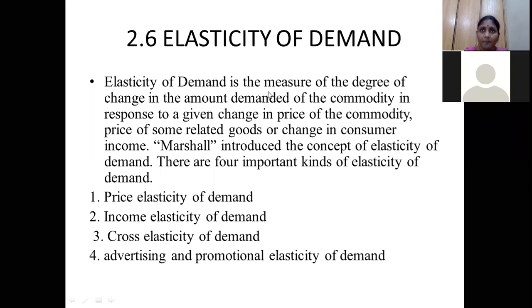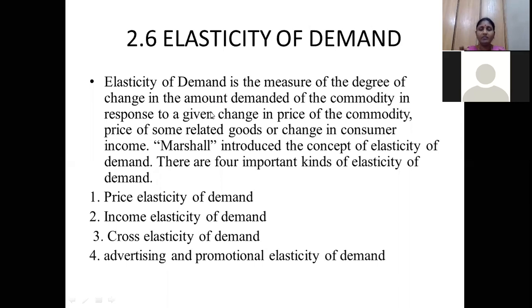Suppose I give a 5% discount on a product. The quantity demanded increases. How much does it increase? What is the rate of change? Whether the increase is 10 units or 15 units, that rate of change in the amount demanded of a commodity in response to a given change in its price is called elasticity of demand. Hope you understood the concept of elasticity. What is meant by elasticity?